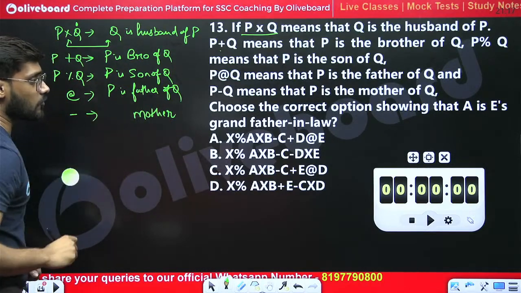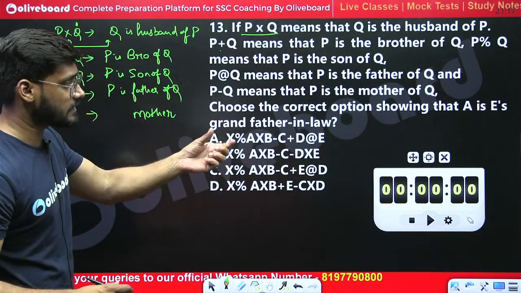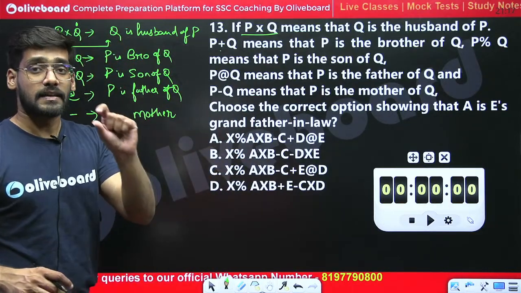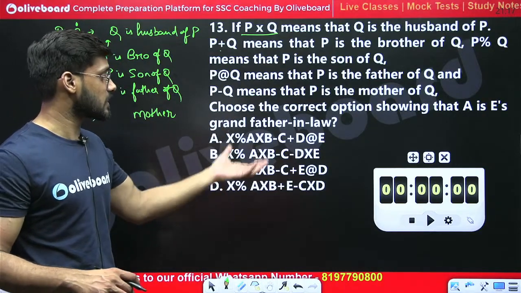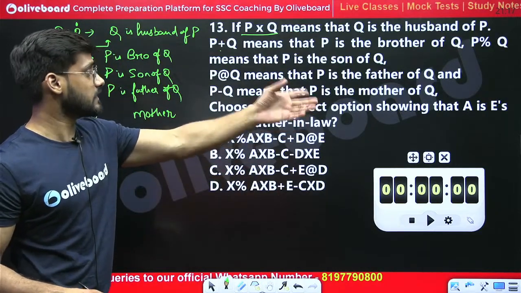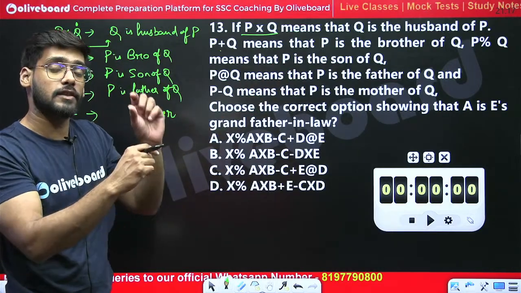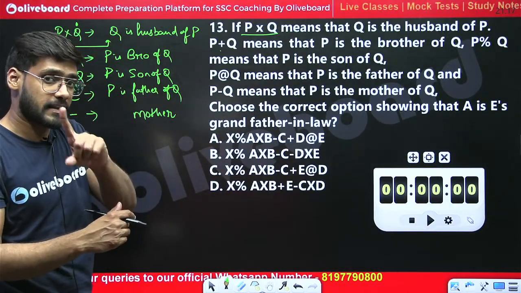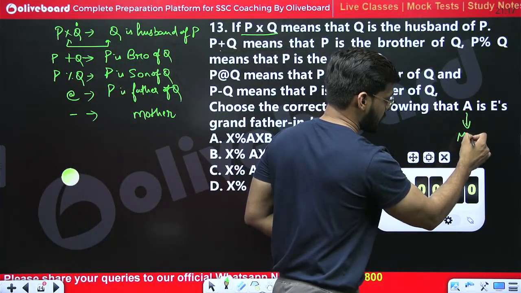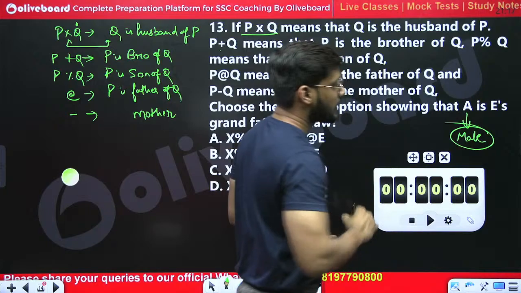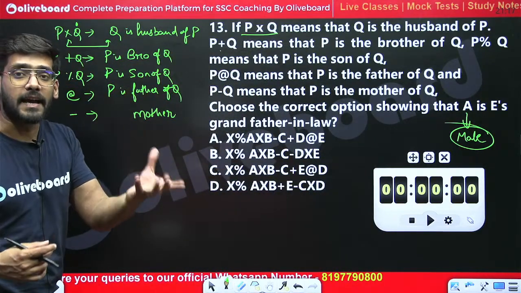Okay. Now we have to choose the correct option showing that A is grandfather-in-law. A is grandfather-in-law, so the gender of A should be male. Now, which symbol shows the male relation?